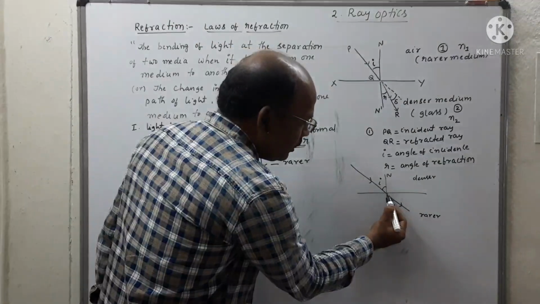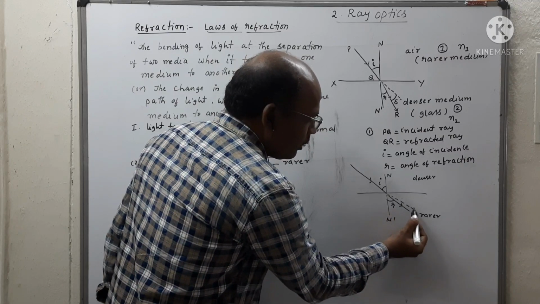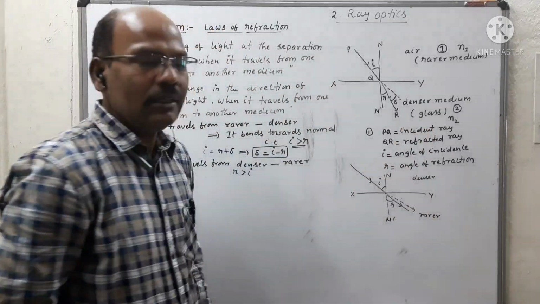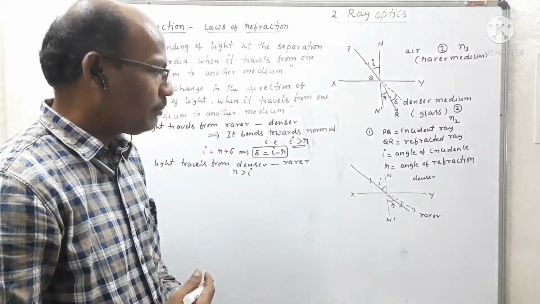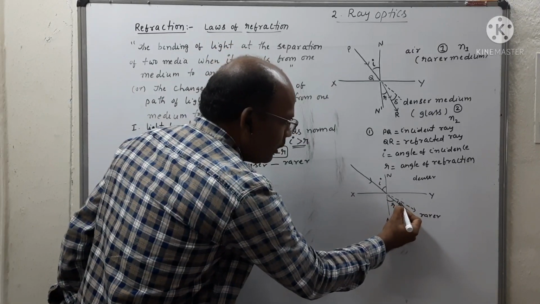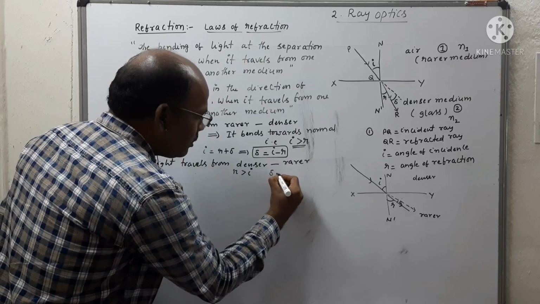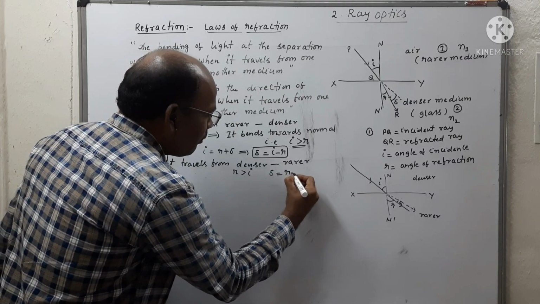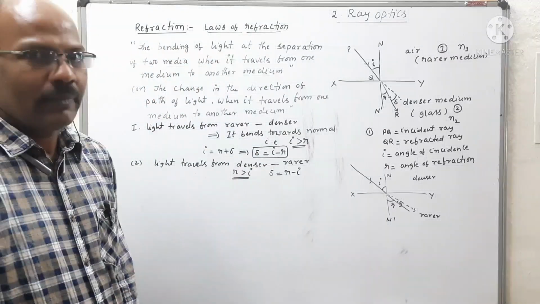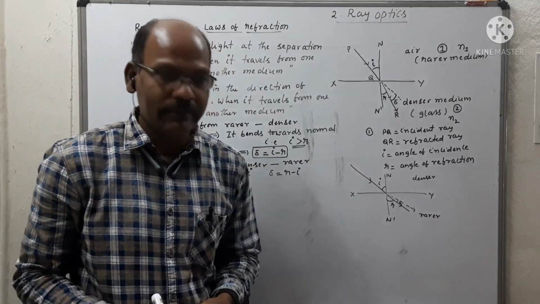Again, in the absence of the denser medium the ray would move in a straight path, and this difference is delta. Therefore, delta is equal to R minus I, where R is greater than I. So the angle of deviation is equal to R minus I.